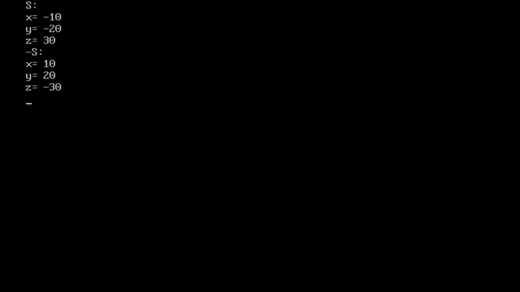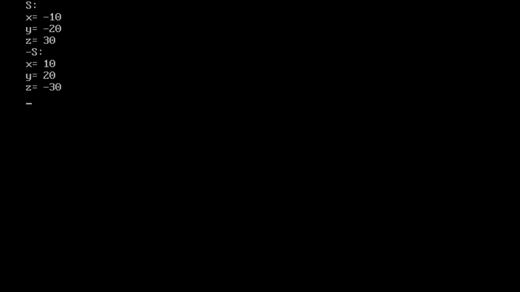See, x equals minus 10, y equals minus 20, and z equals 30. That is the initial values which we passed to the getdata function. And when it is operating this minus s, when the compiler invokes this operator function, then it is changing the signs of x, y, z. That's why here we are getting x equals 10, y equals 20, and z equals minus 30.